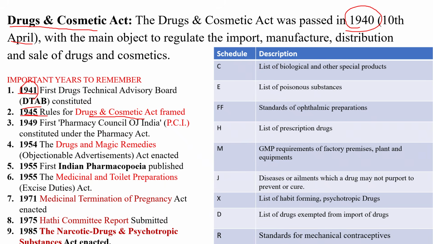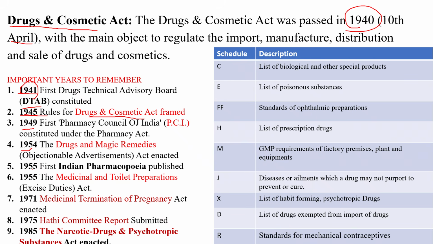In 1949, the first Pharmacy Council of India was constituted under the Pharmacy Act. In 1954, the Drugs and Magic Remedies Act. In 1955, the first Indian Pharmacopoeia. Then 1965, 1985, 1996, then 2007, 2010, 2014, 2018, 2022, and the latest 2026. These are the different editions, so remember those things.